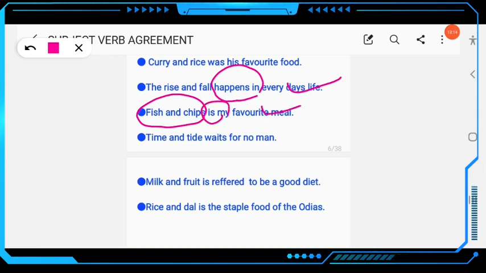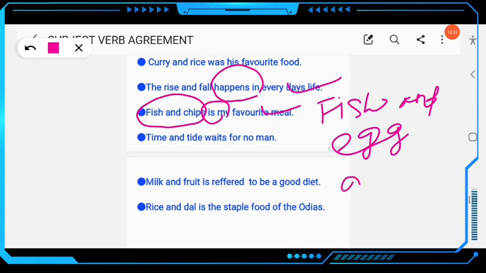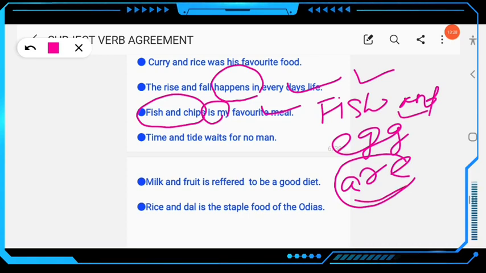If there is a question like fish and egg, okay, fish and egg, so this will be plural. Fish and egg are. You can use it here because the subject, fish different, egg different. So here the verb will also be plural, okay. Time and tide waits. So here waits, okay, singular. Milk and fruit is referred to be a good diet, is referred, not are, okay.